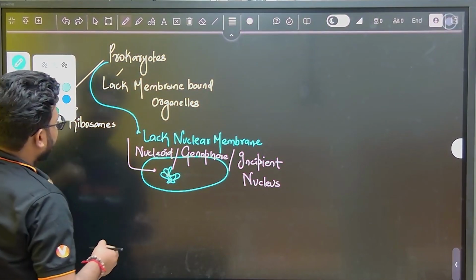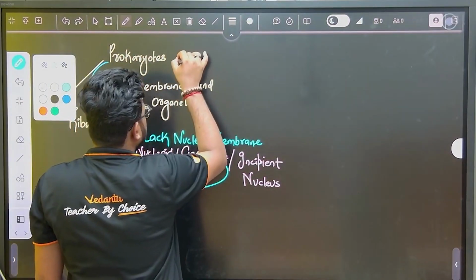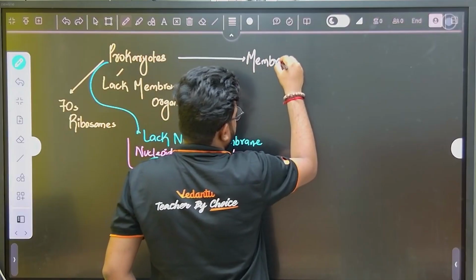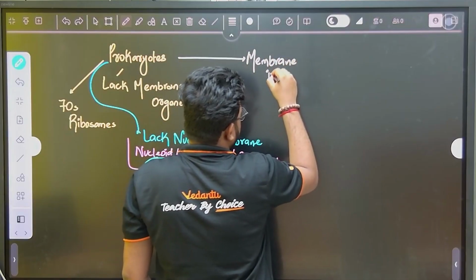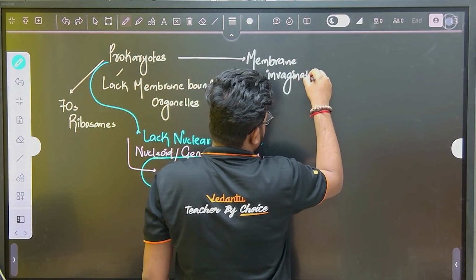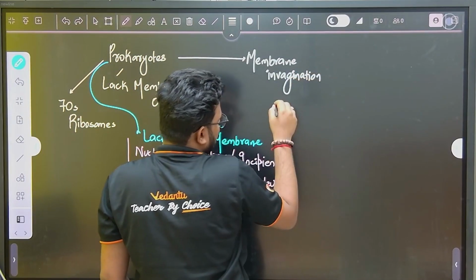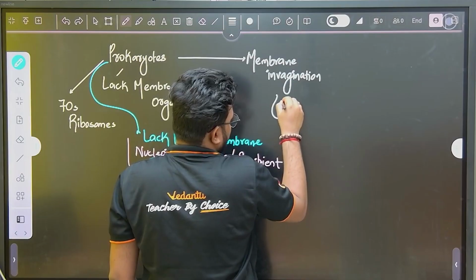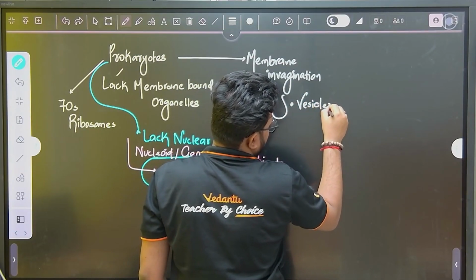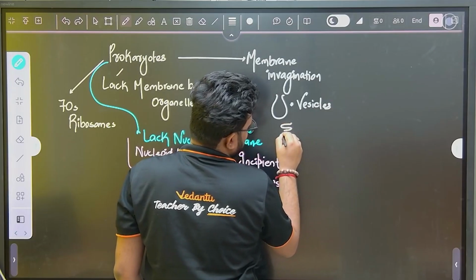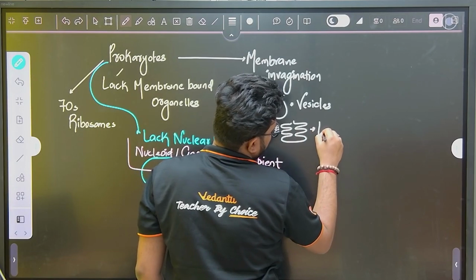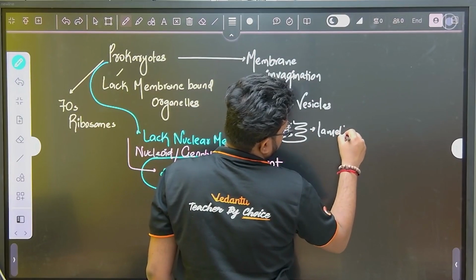Now if we talk about prokaryotes, they have some membrane invagination. Now this membrane invagination can be in terms of vesicles. It can be in terms of some plate-like structures, which are called lamellae.